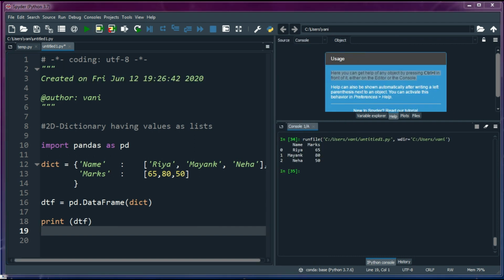We have not passed any index here, but while creating a data frame object, its index is assigned automatically from 0 onwards. And the columns are created from keys, also in sorted order. See here, we have passed the keys as name and marks, and here the columns are name and marks. So the columns are created from keys in the dictionary. You can specify your own indexes by passing the index parameter.